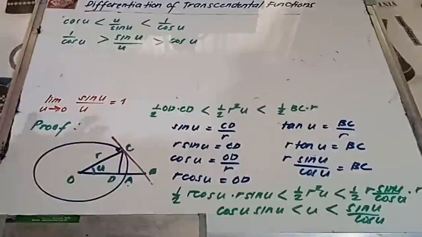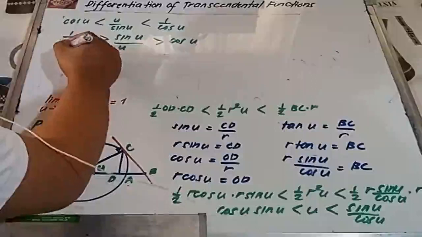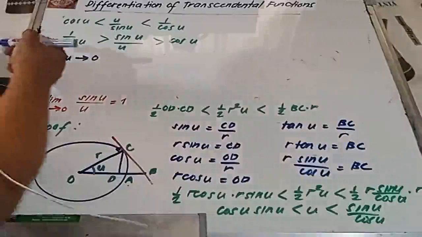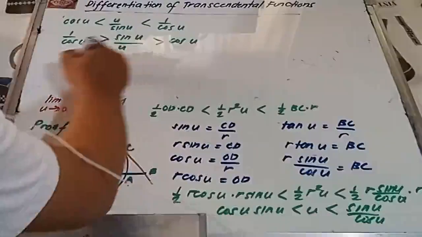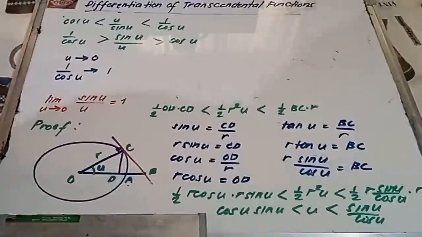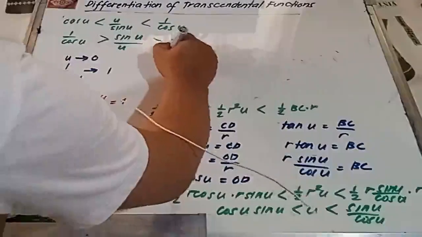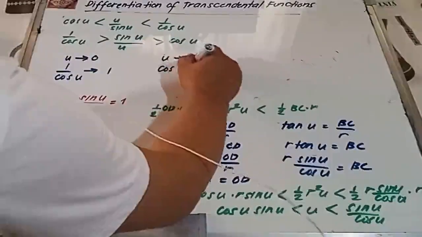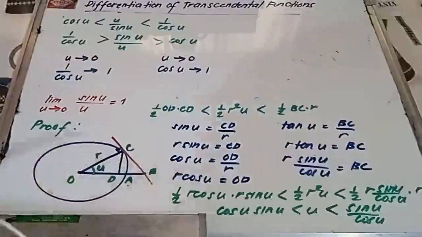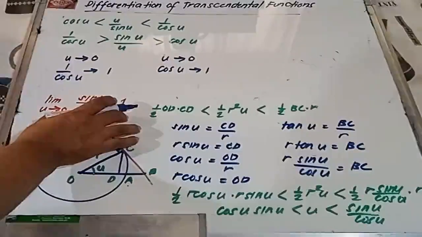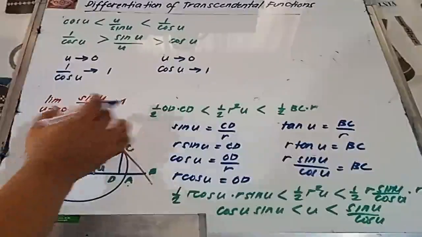So, mapapansin natin if u is approaching to 0, okay? Yung ating 1 over cosine u is also approaching to 1, okay? Again, from here, if u is approaching to 0, yung ating cosine u is approaching to 1. So therefore, it is true to say that the limit of the function sine u over u as u approaches to 0 is approaching to 1.